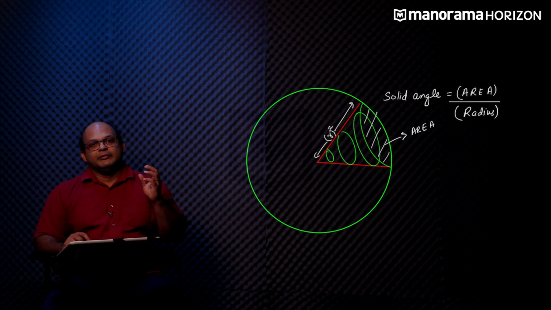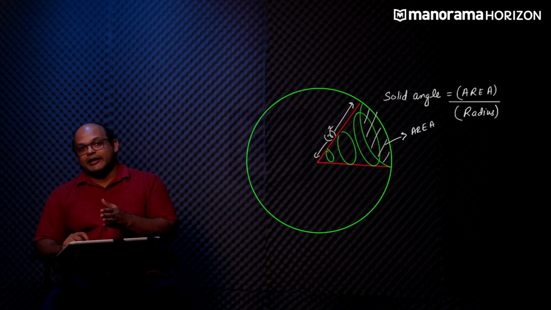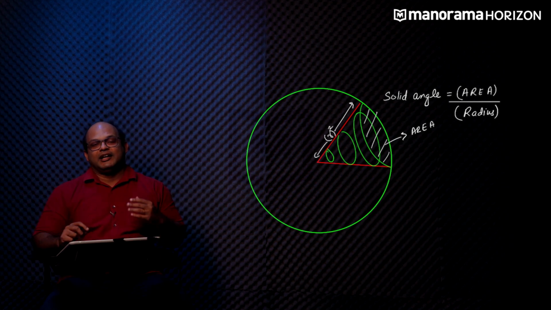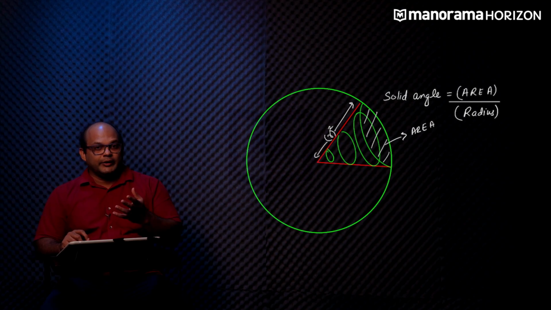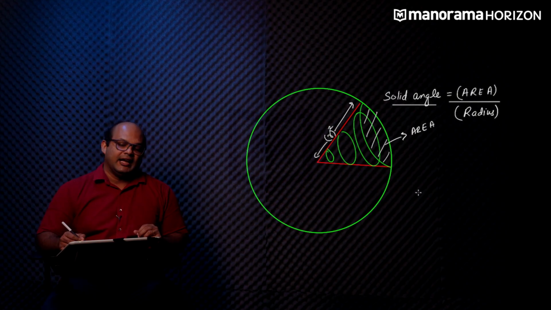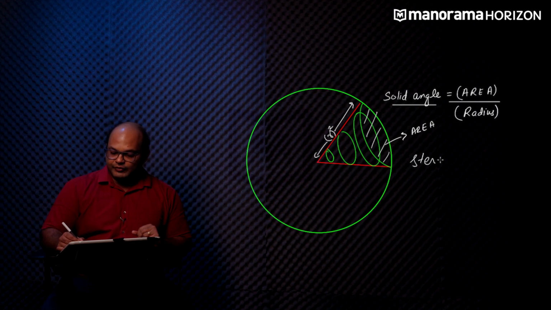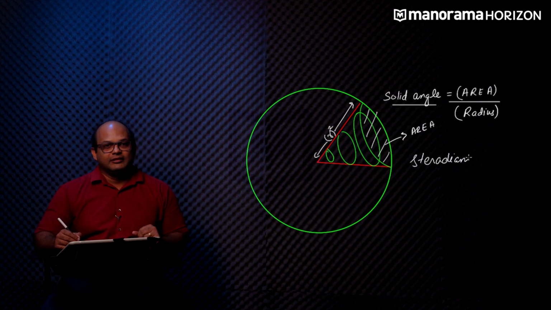Now remember, the dimensions for area are length squared. So if you take the area in the numerator and in the denominator we have the radius squared, that is again a length squared. So the units will cancel out. Whatever units you use, feet, meters, paces, doesn't matter. The units will cancel out. So you are left with a pure ratio, and that is the solid angle. It is measured using a unit called the steradian. We use radians for normal angles, and for solid angles we use steradians.